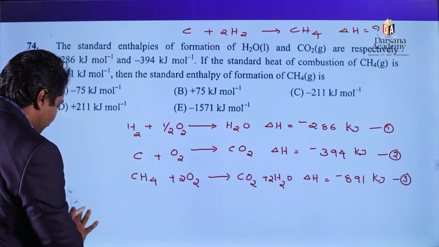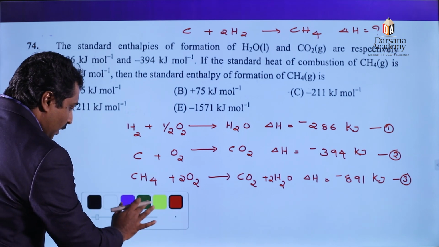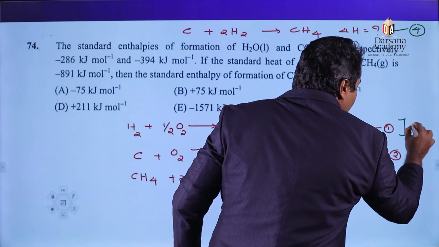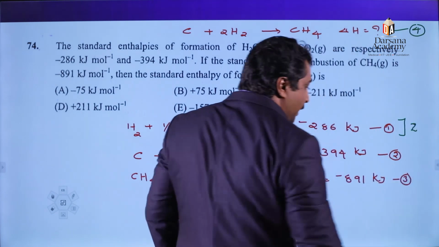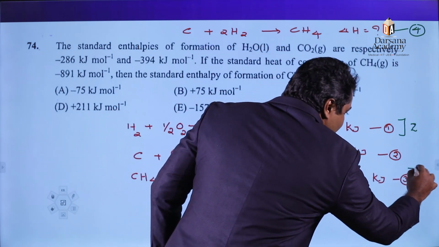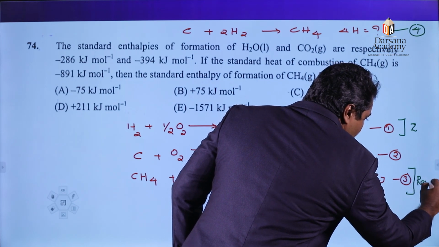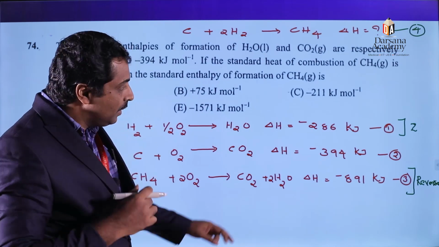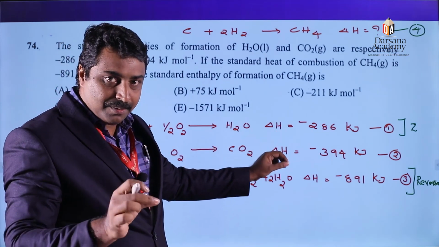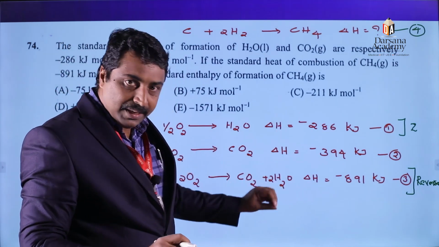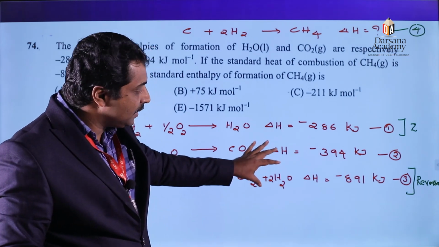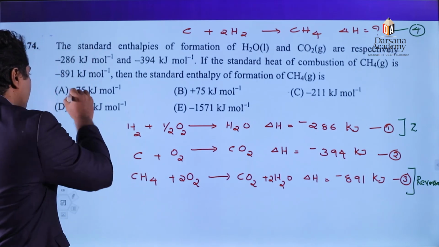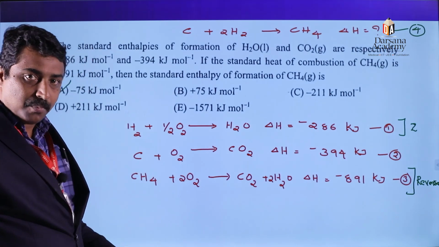In order to convert it into equation number 4, we need to multiply equation number 1 by 2 and reverse equation number 3. Please keep it in mind. We can convert these three equations into equation number 4, and the answer obtained is minus 75 kilojoule per mole.